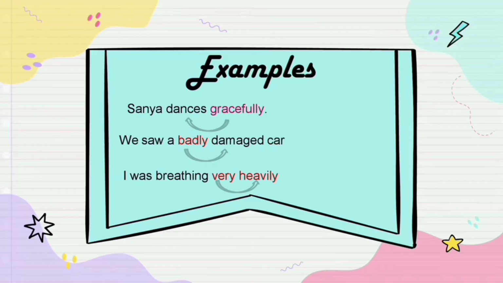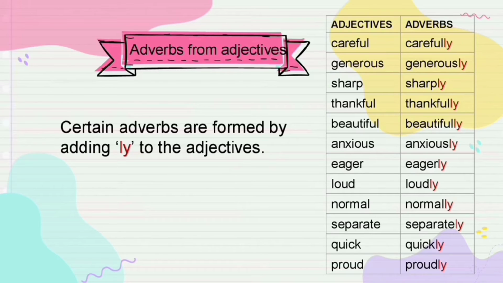So next is adverbs from adjectives. We can easily form adverbs from adjectives. Adjectives are the words which qualify the noun: beautiful, careful, generous, short, likewise. Easily we can obtain an adverb from an adjective simply by adding ly. Certain adverbs are formed by adding ly to the adjectives.